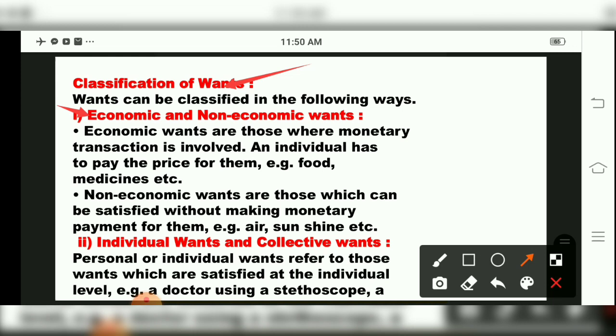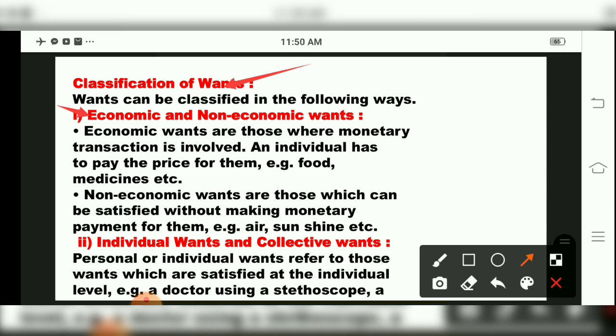And non-economic activity means the wants which can be satisfied without making a monetary payment for them. Example air, sunshine, etc. So a very nice example they have given, children. Economic activity means in return you are giving money or you are getting money. And non-economic activity comes under what? Free of cost.